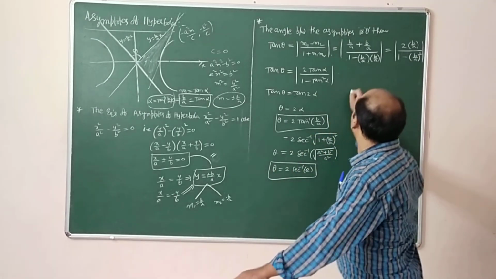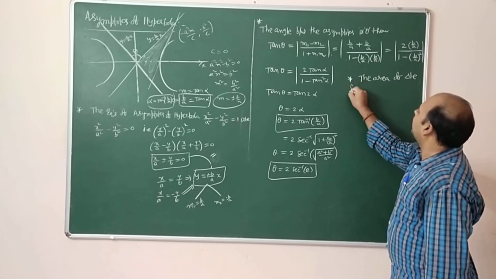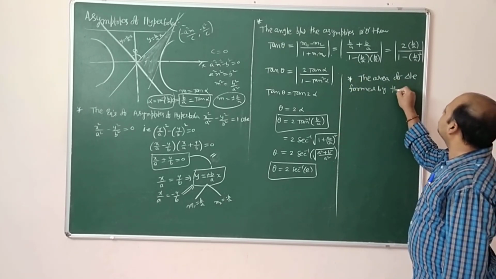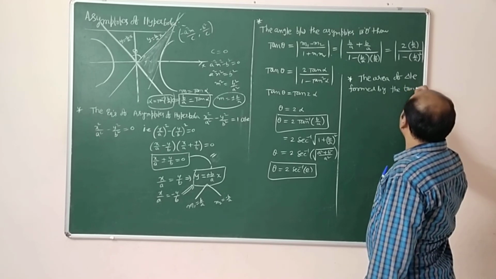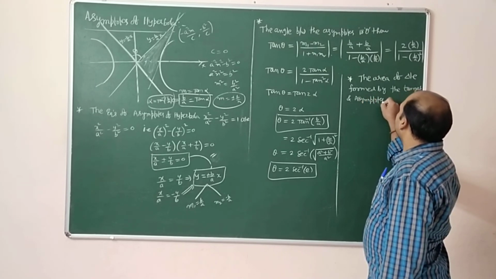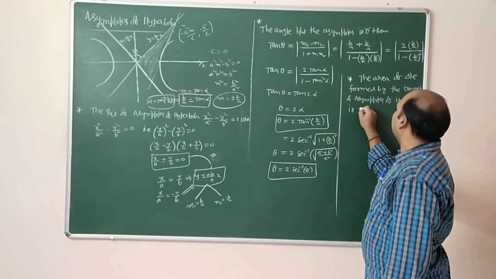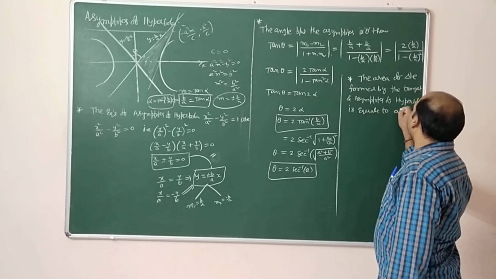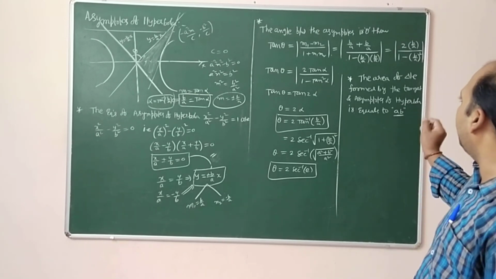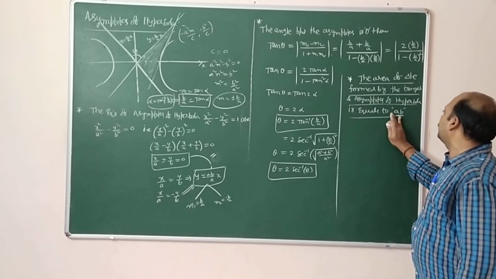The area of the triangle formed by the tangent and asymptotes of the hyperbola is equal to ab.